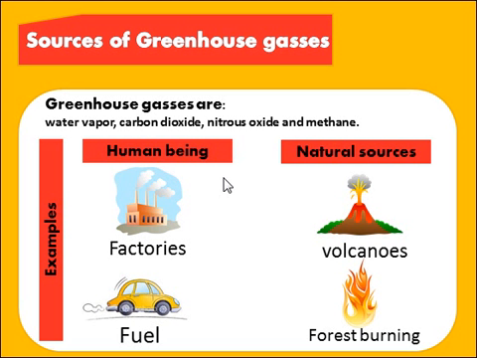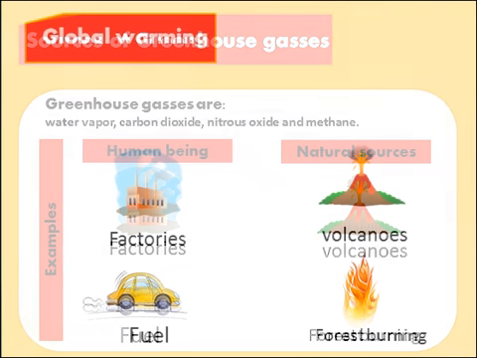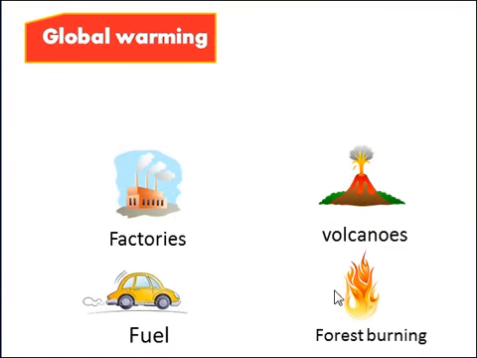If you want to take examples on the human sources, we can take factories and fuel, which produce and release a lot of gases every day. And for the natural sources, we can take volcanoes and forest burning. Now, can you imagine all these sources of gases on the surface of the Earth? Can you imagine how the climate would be?